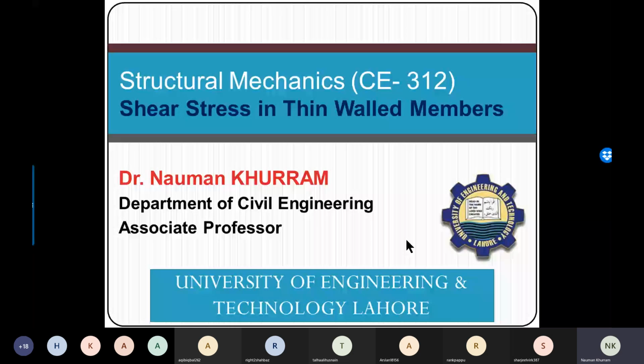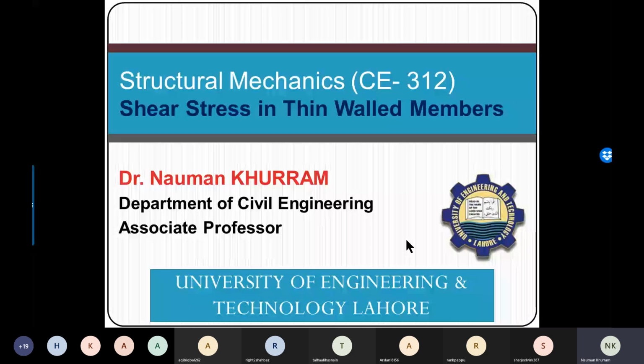So we are going to discuss in detail how we can consider or compute the distribution of shear stresses in thin wall sections, and what extra shear stresses or behavior these will produce in the beam. First of all, for thin wall sections, you can find different definitions in different books.